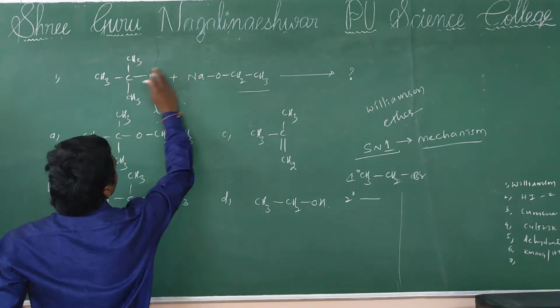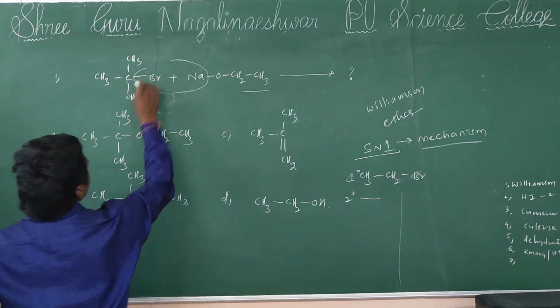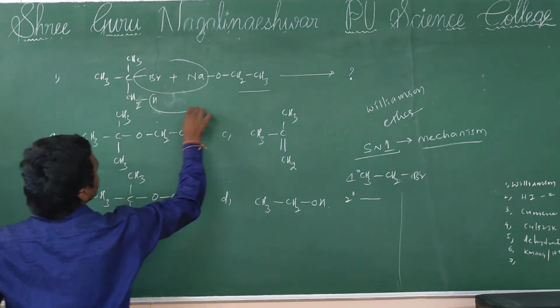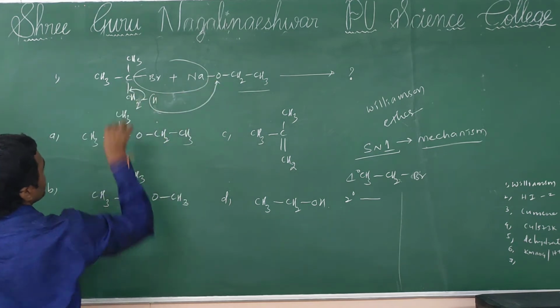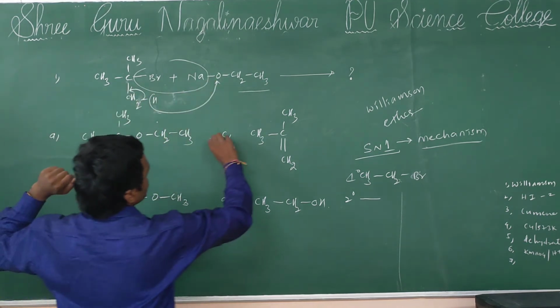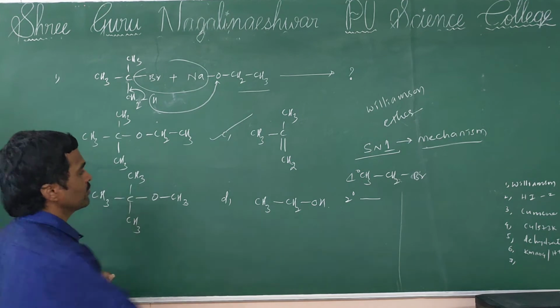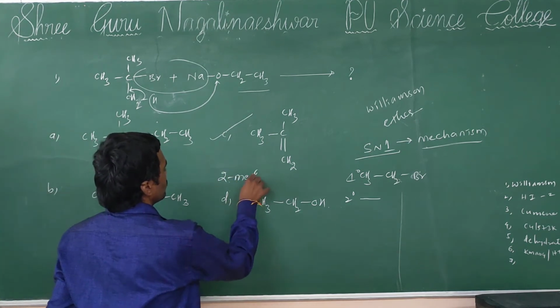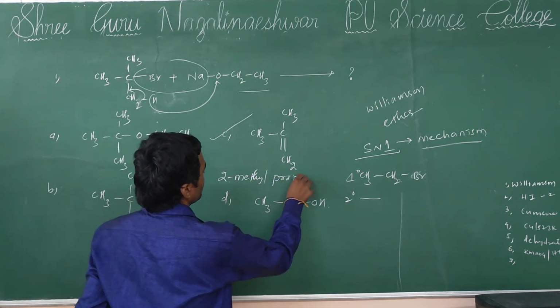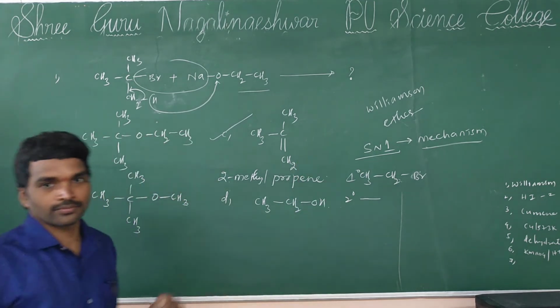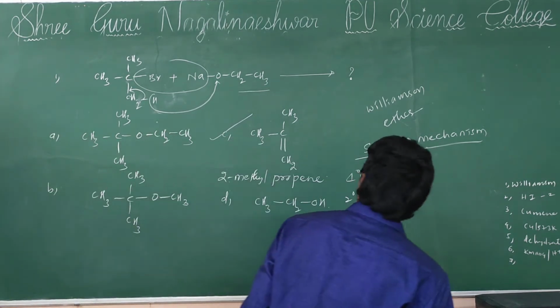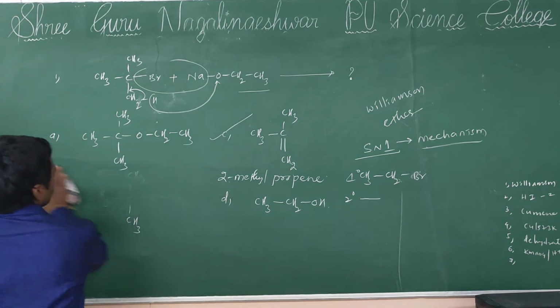So here NaBr leaves, from this CH2 the hydrogen is joining to oxygen, then the bond shifts here, then 2-methylpropene will be formed. Okay, right. Next question.